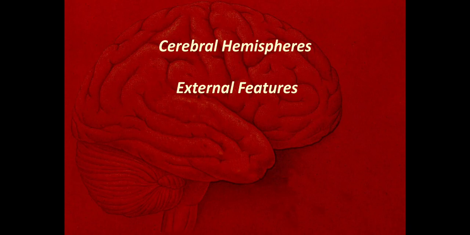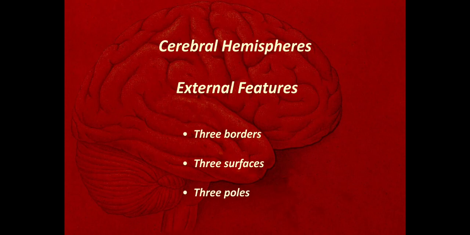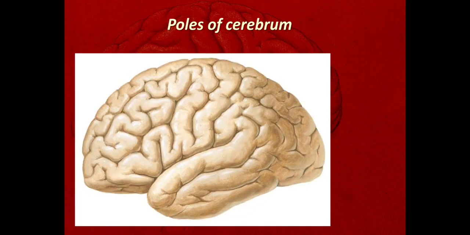Okay, now we'll discuss the external features of the cerebral hemispheres. Each cerebral hemisphere has three borders, three surfaces, and three poles. So we'll discuss them one by one. First, we'll discuss the poles of the cerebrum. Poles are nothing but the ends of the cerebrum.